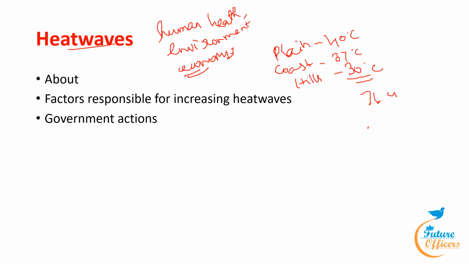Now, what is the status of heat waves in India? India has been affected by heat waves for a long time. During the last few decades, due to increased climate change, the impact of heat waves has also enhanced quite significantly. States like Rajasthan, Gujarat, Uttar Pradesh, Delhi, Haryana, Punjab, and Madhya Pradesh have been affected mostly. According to the Indian Meteorological Department, from 1981 to 1990 there were 413 heat wave days in India.